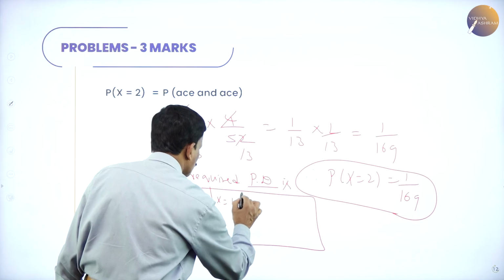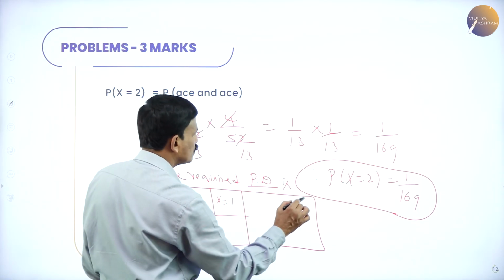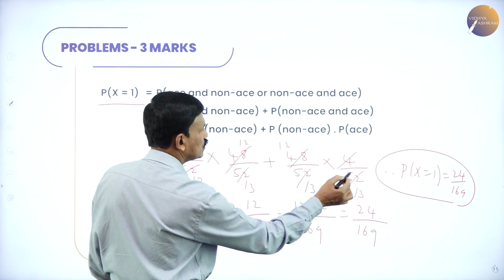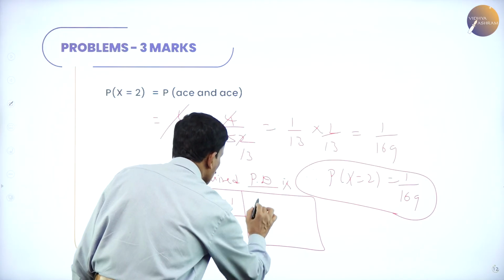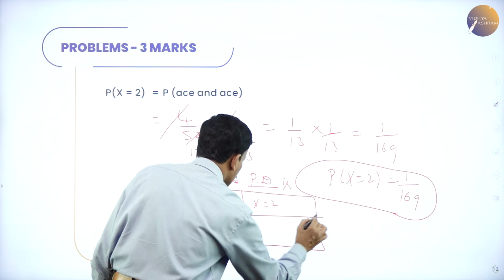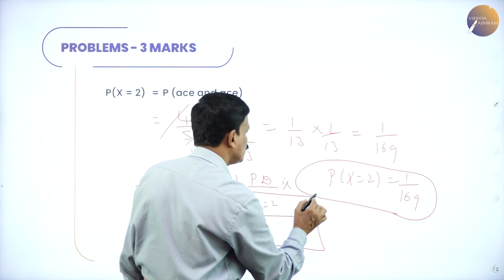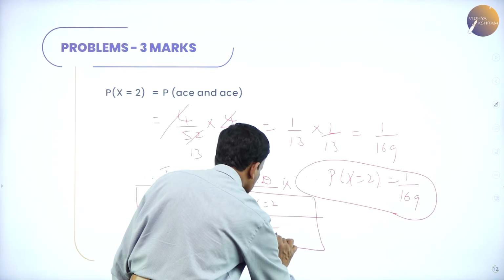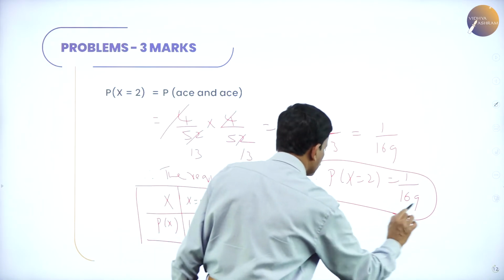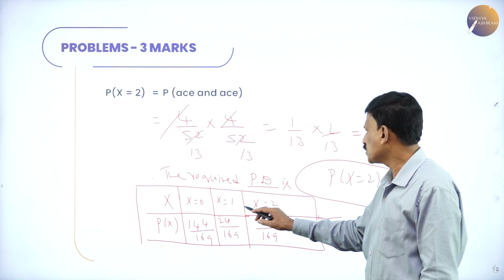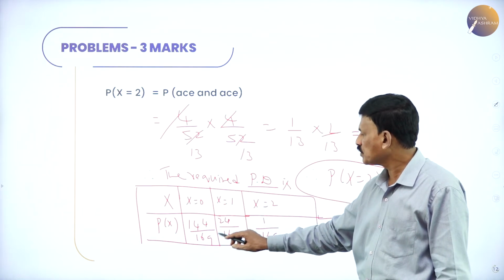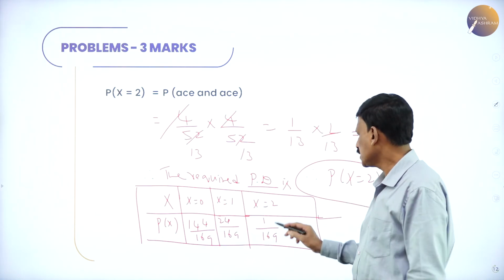At x equal to 1, what is the answer we are getting? 24 by 169. At x equal to 2, we are getting 1 by 169. This is called the probability distribution for the given problem: at x equal to 0, 1 and 2, the values are 144 by 169, 24 by 169, 1 by 169.